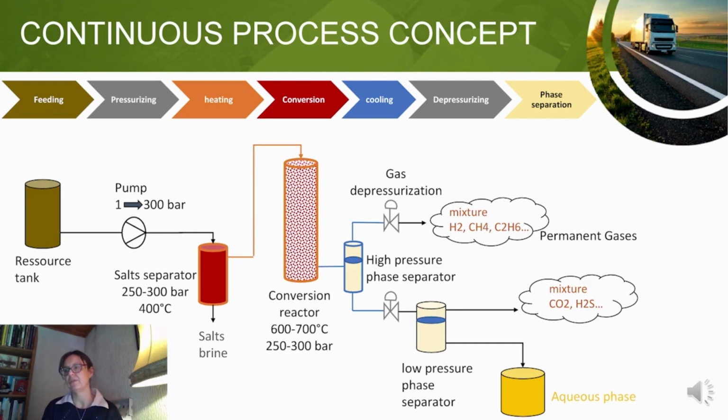After conversion, the fluid is cooled down and then sent to a first phase separator, still under pressure, to separate the permanent gases, like hydrogen and methane, from the liquid phase. Then the liquid is depressurized to allow the CO2 to be released into the gas phase, and the aqueous phase is recovered at the bottom.